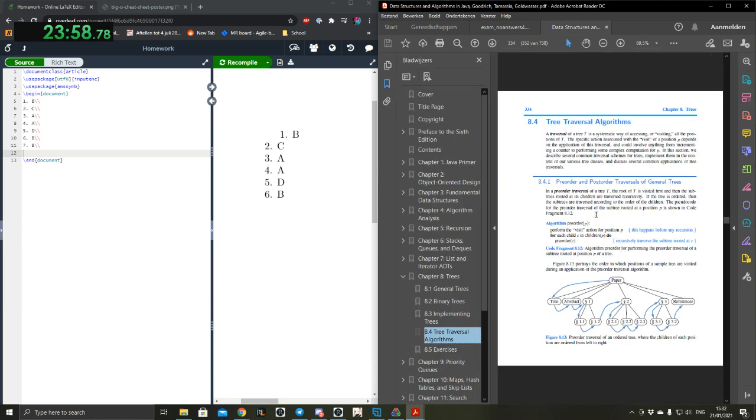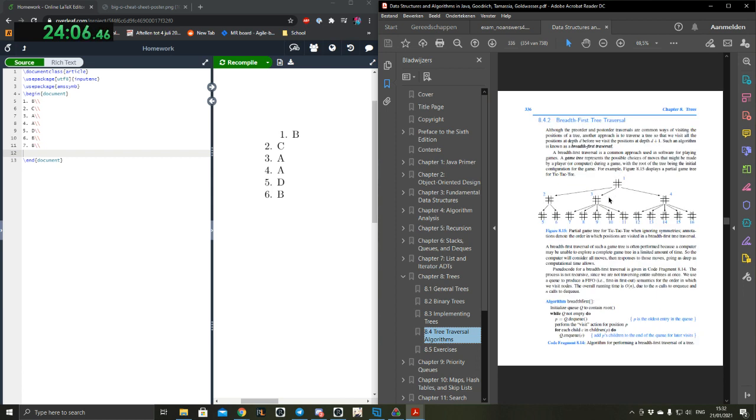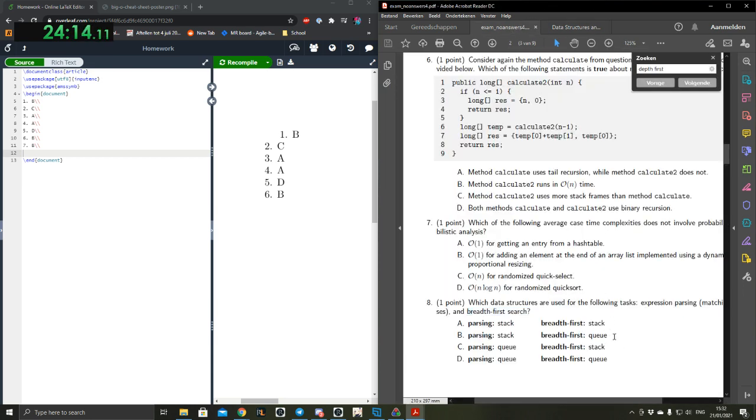So we're going to go to breadth first search. Breadth first is by level, right? Yeah, there we go. First stack and then queue. You can see it initializes a queue and a deck. So we know for a fact that breadth first uses a queue. I already knew that because I implemented this before, but it's still good to know where to find it. And for parsing, you use a stack, which makes sense because when you add the last opening bracket, you want to retrieve it as soon as possible when you get the next closing bracket. Using a queue for that would make no sense at all.